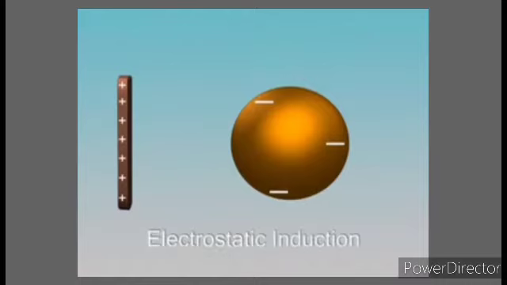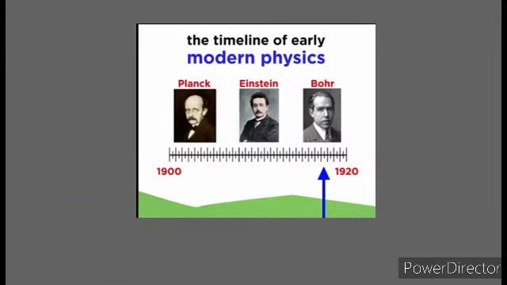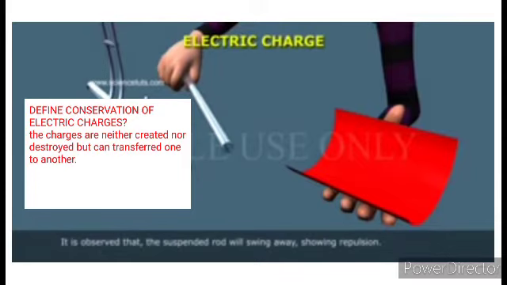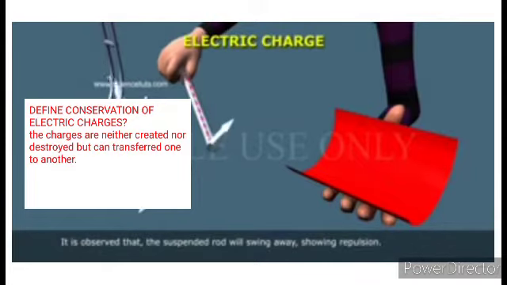Their nature of charges is understood through various experiments in the 19th and 20th century. SI unit is Coulomb. Conservation of charges: the charges are neither created nor destroyed, but can be transferred from one to another.